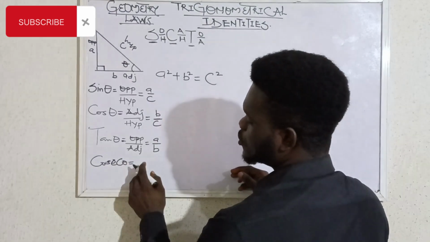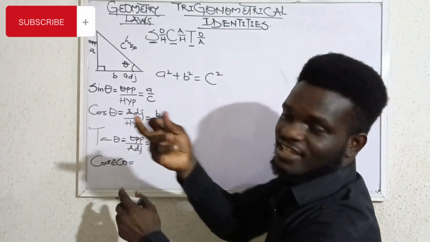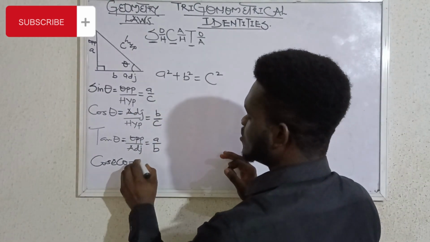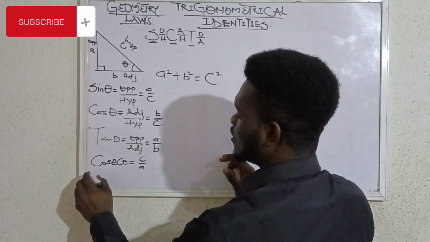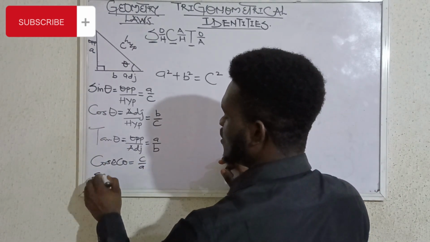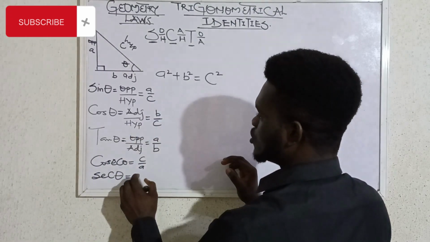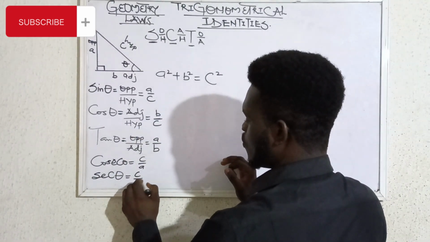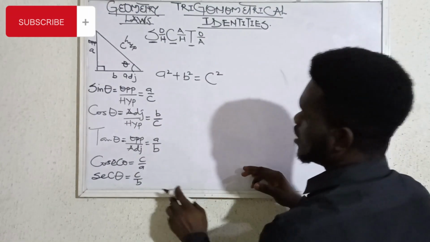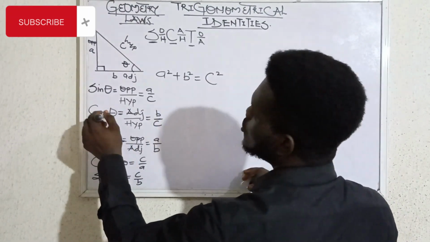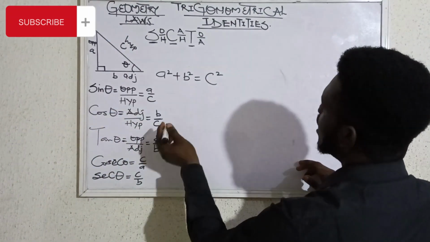So cosec theta is equals to the reverse, which is the inverse. So it's going to be the reverse of A over C, which is C over A. Then for cos theta, that's the inverse of cos theta is sec theta. So it's going to be the inverse, which is what becomes C over B. Then the last one, which is cot, C-O-T, cotangent theta.